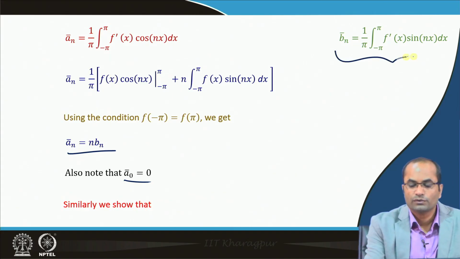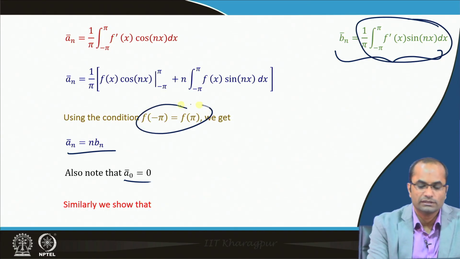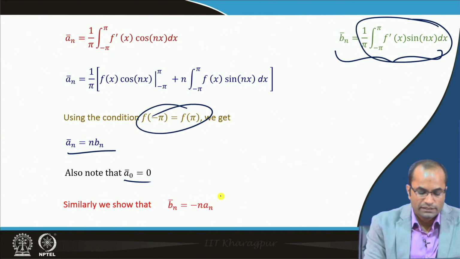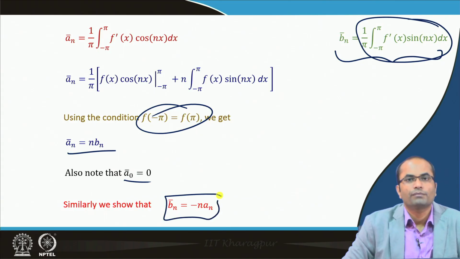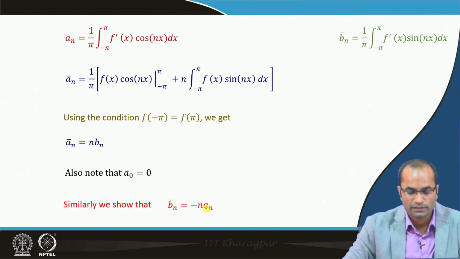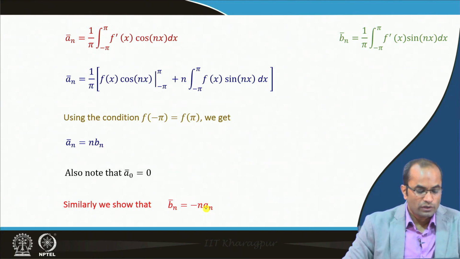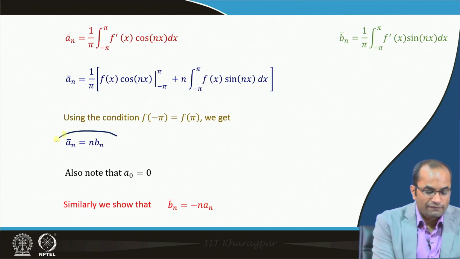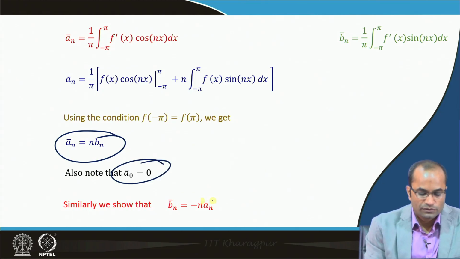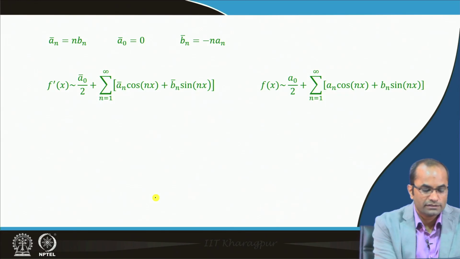With b n bar, we also just integrate by parts, and again using these conditions we can easily show that b n bar is related to a n by the factor minus n. So, b n bar is equal to minus n times a n. Having these relations, we now have a n bar equal to n b n, a 0 bar equal to 0, and b n bar equal to minus n a n. All these relations are there.